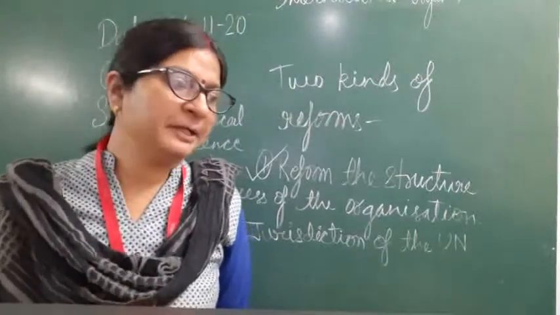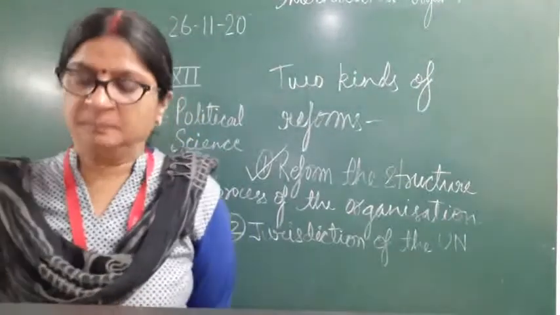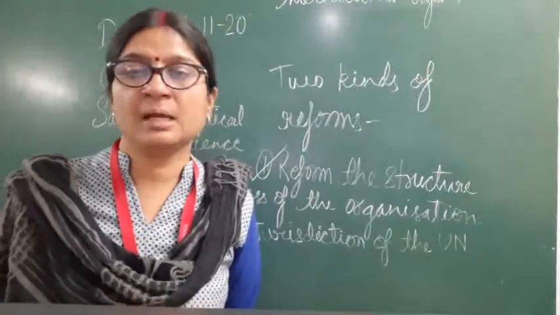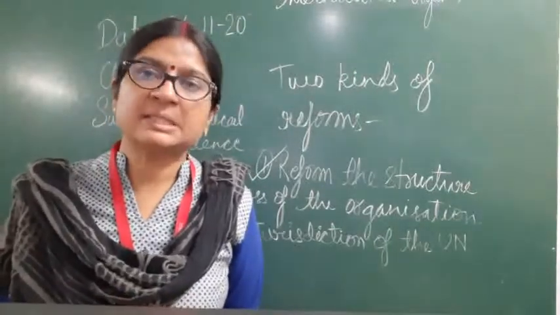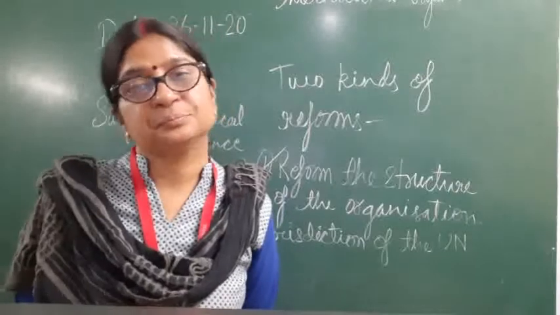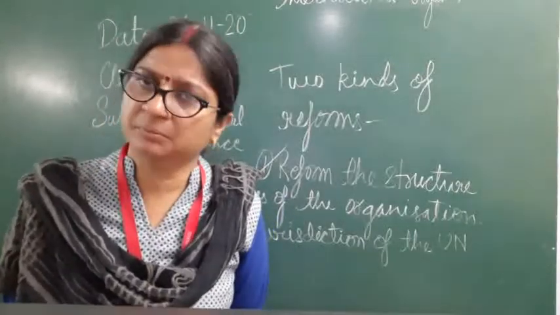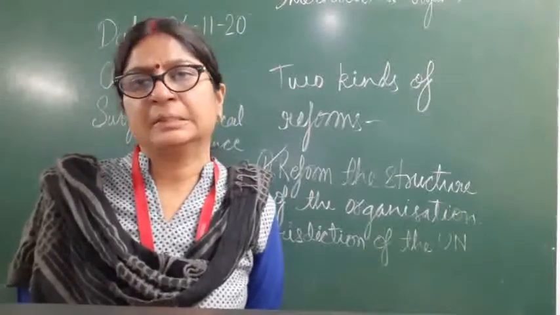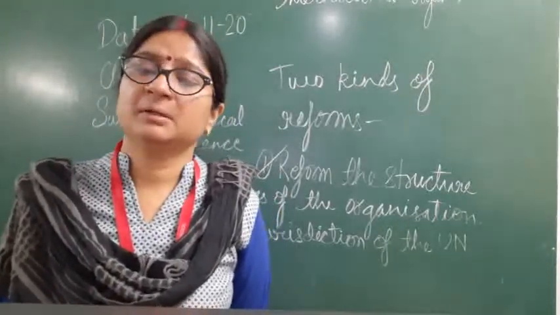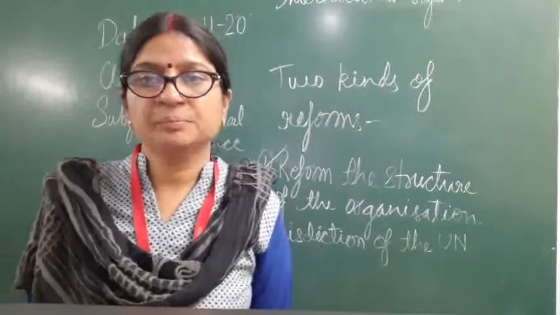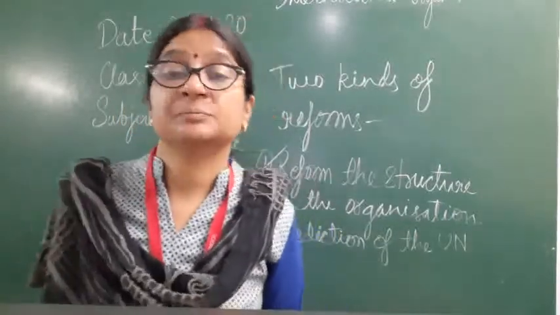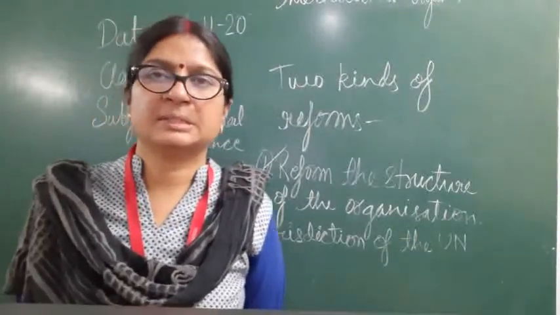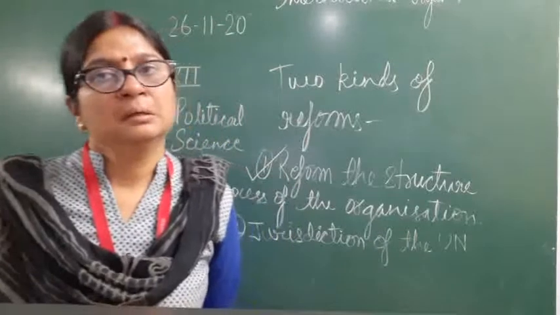And after the collapse of the USSR, Russia became the successor of erstwhile USSR. Everything was given to Russia, the permanent membership and all the liabilities, everything was given to Russia as successor of USSR. Now the relationship between Russia and the US is improving.